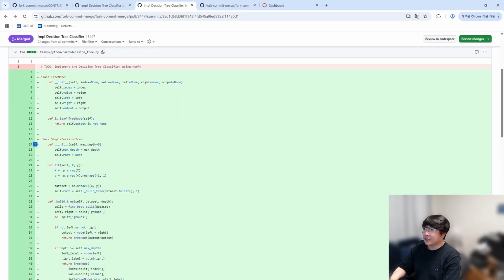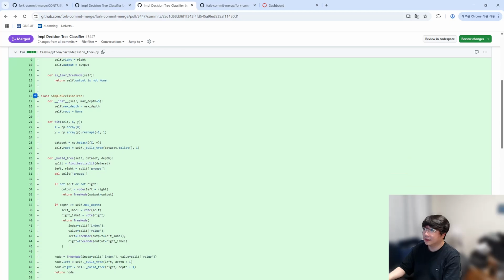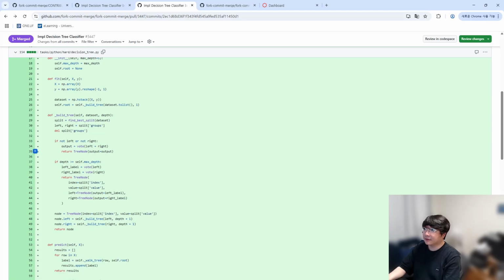In my implementation, I created two main classes. The first one is TreeNode. This represents each node in the tree, either a decision node or a leaf node containing the output label. And the second one is SimpleDecisionTree. This handles the training and prediction process. This has four methods, and the first one is the fit method. This builds the decision tree recursively, and build tree, the second method, selects the best feature and split using the Gini index.